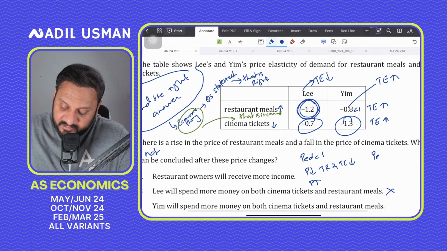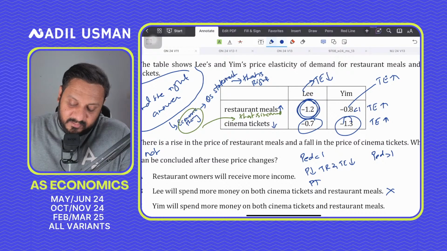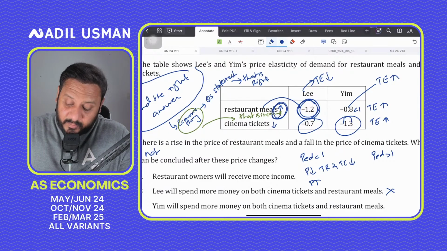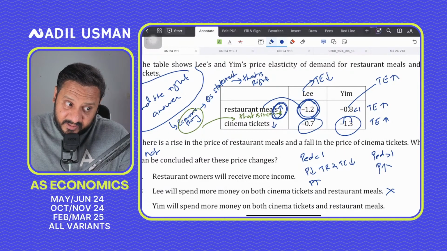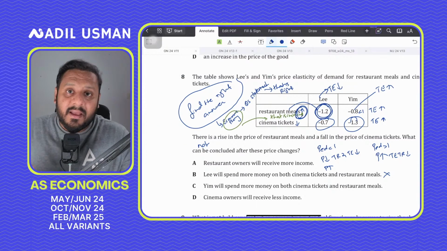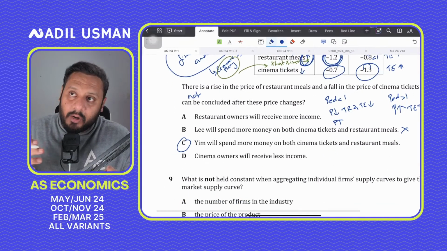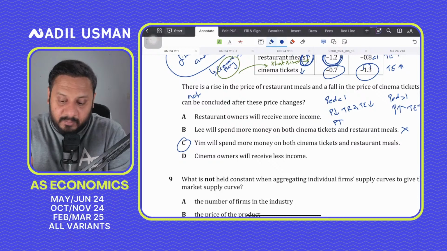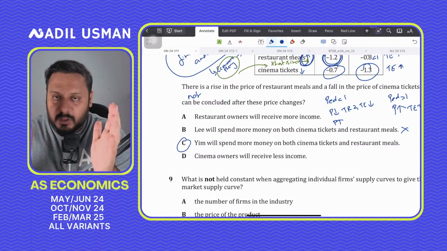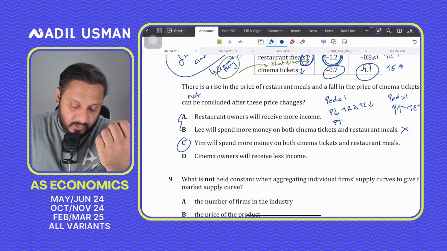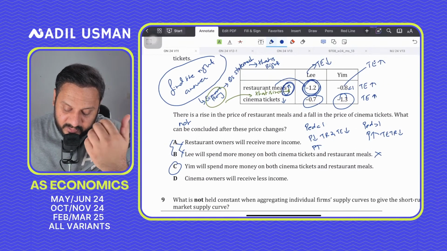While if the demand is elastic, greater than 1, which we know Lee's demand for restaurant meals is, elastic at 1.2, and here the restaurant meal prices are going up. So if you increase the price when your demand is elastic, then the total expenditure and your total revenue will actually decrease. So this is incorrect as well. So now if I am unable to conclude whether Yim will spend more, see, at times I might not be able to conclude whether Yim will spend more on cinema tickets or not. I might not be able to think in that direction. But in the first two I am able to cross out, right? Again, cinema owners will receive less income.